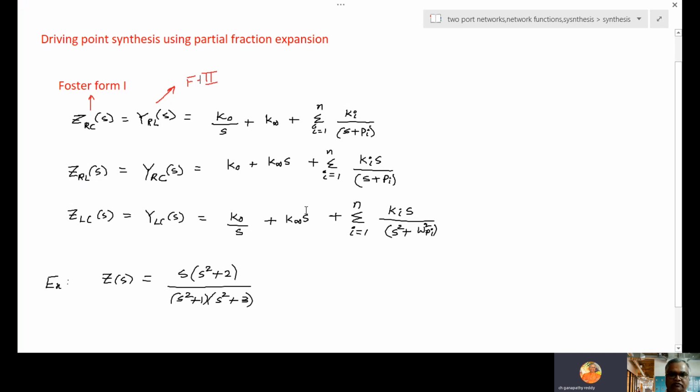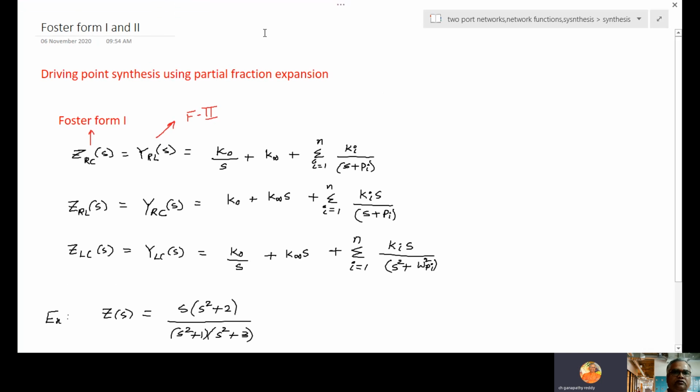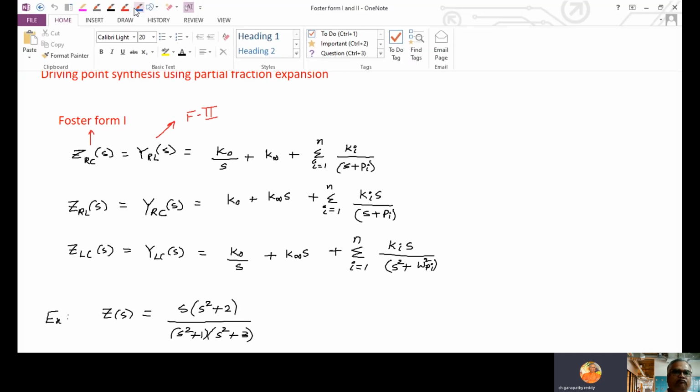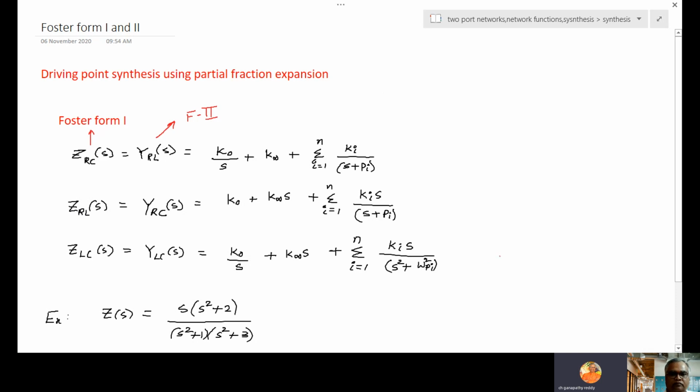How I am writing these things is based on the concepts we concluded in the by inspection. Those concepts only are reflected here. If it is an LC network, again they are inductor and capacitor, which can be inductor and capacitor in series. So this is SL, this is 1 by SC.